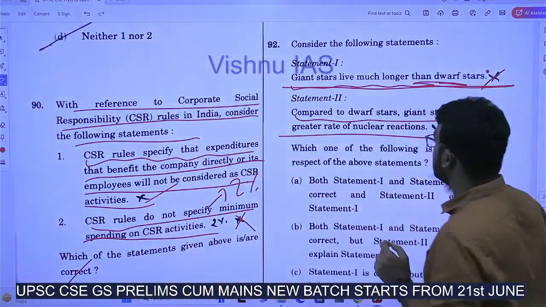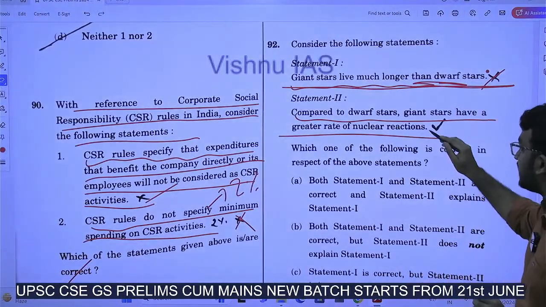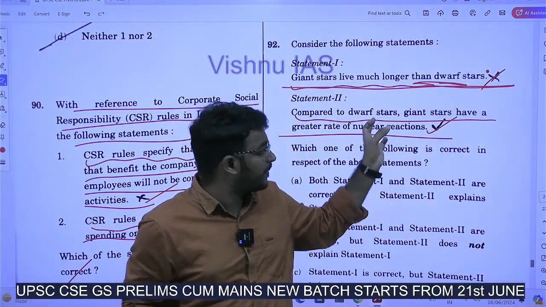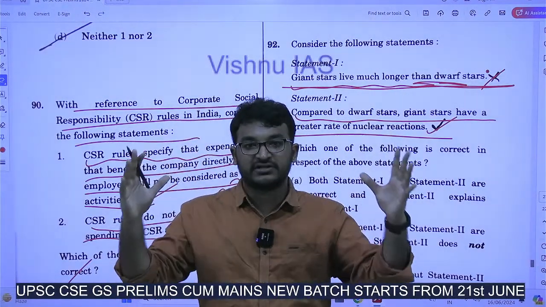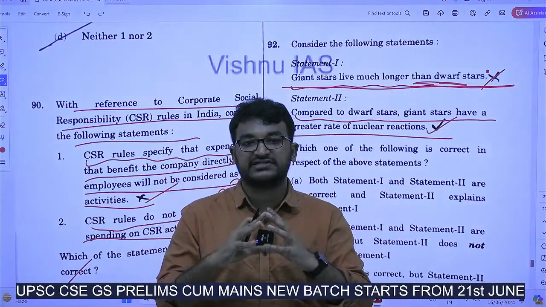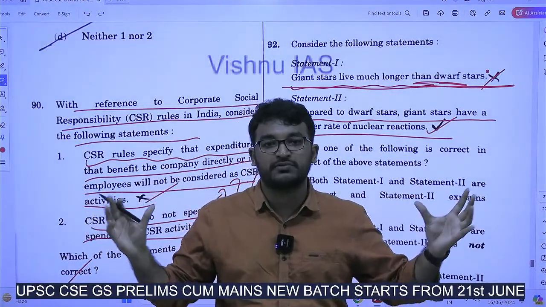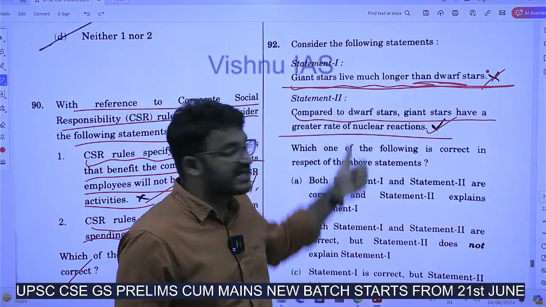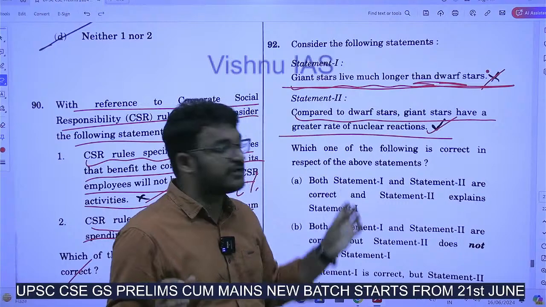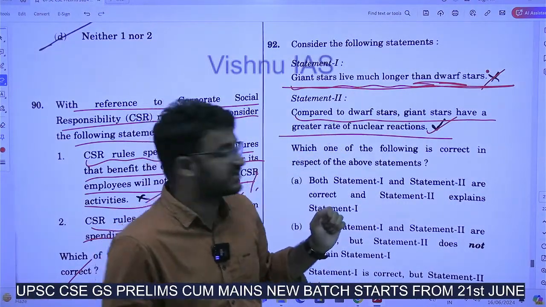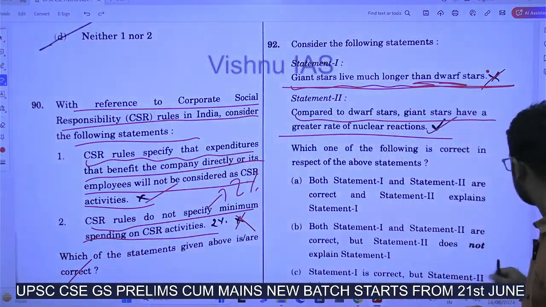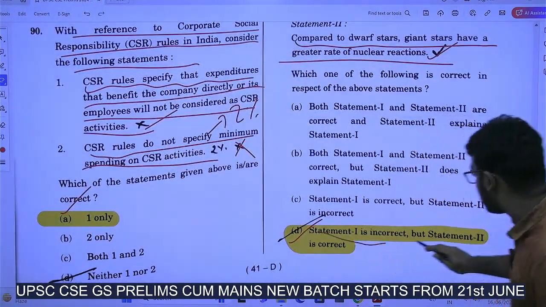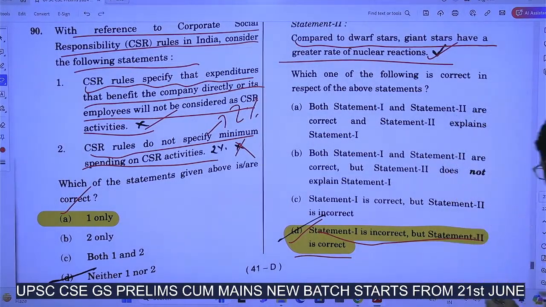This is wrong. Next, compared to dwarf stars, giant stars have a greater rate of nuclear reactions. Yes, you know that in this universe, bodies with larger surface area and larger volume have a lot of reactions in them. So since giant stars are much bigger, they have faster nuclear reactions compared to dwarf stars. So statement 2 is correct. Since statement 1 is wrong, the answer is D. Statement 1 is incorrect and statement 2 is correct.